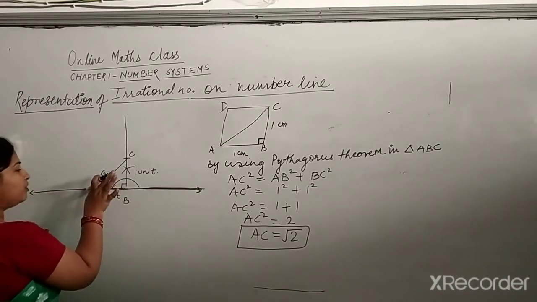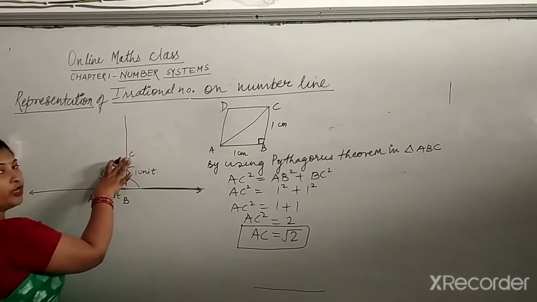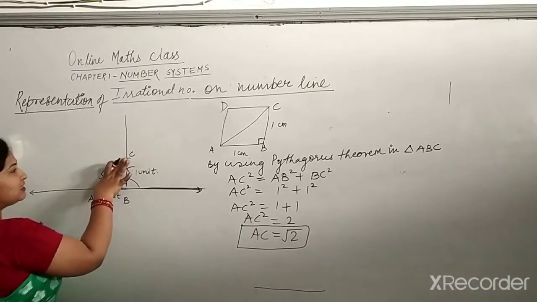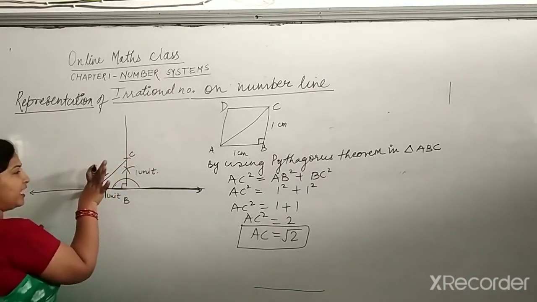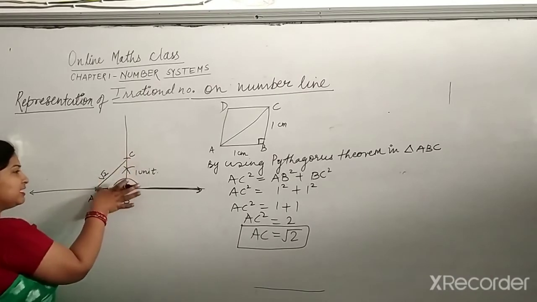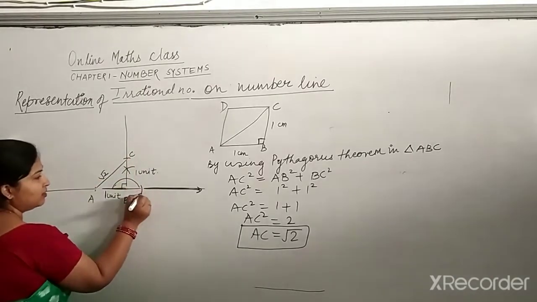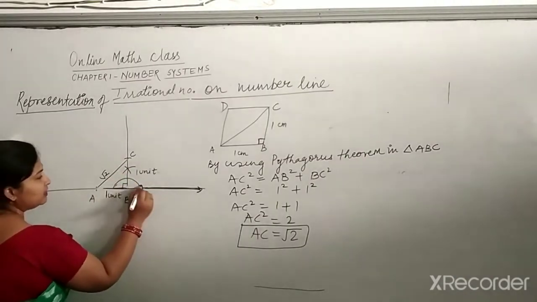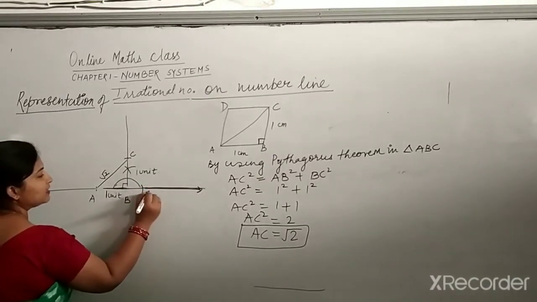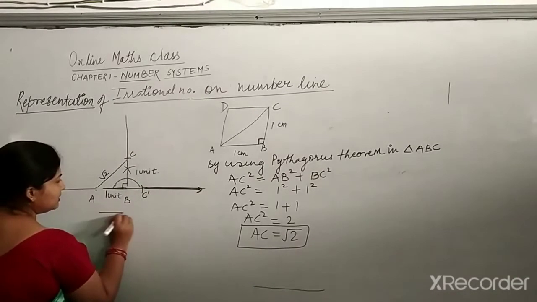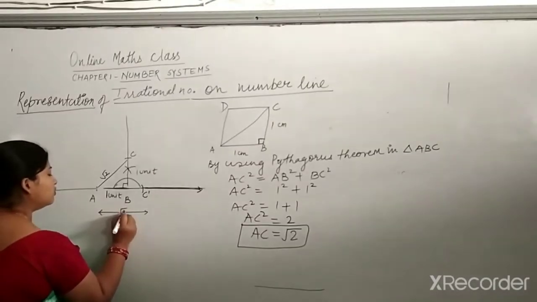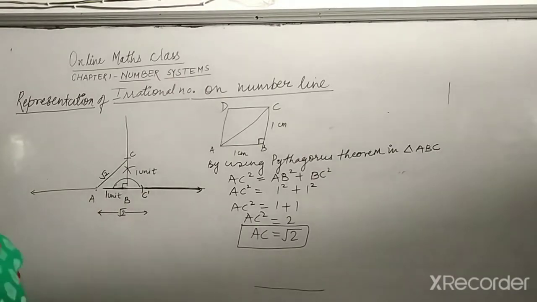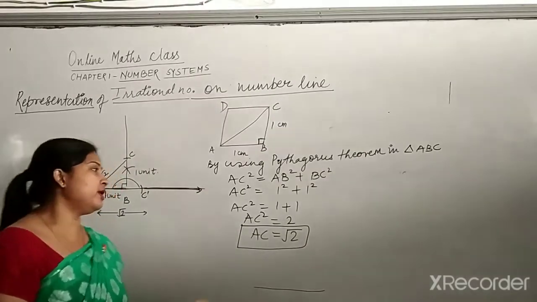What I will do, I will put the compass on point A and pencil on point C. So can you see that this is the length of root 2? I will just put the compass on point A and pencil on point C and make a cut over here, with the same length. This is your point C dash, and this value of AC dash is how much? It is under root 2.